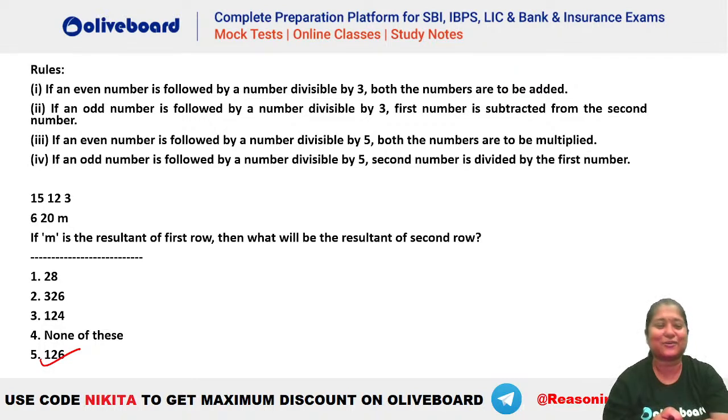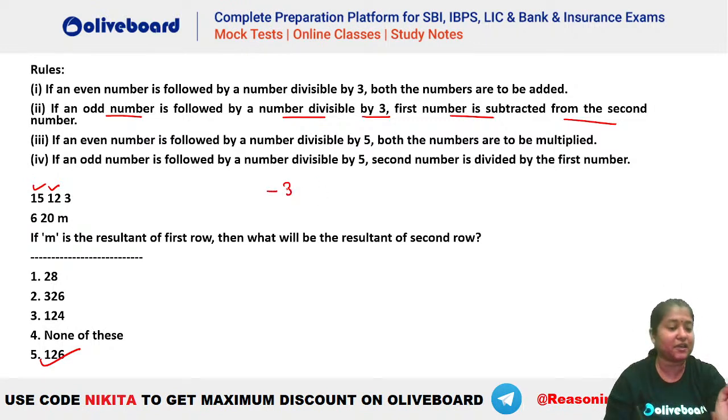Chalo, let's try it out. Okay, let's see how it has to be done. So 15 and 12, you can see these are two. One is odd number, second is even number. So odd number is followed by an even number. So if an odd number is followed by a number divisible by 3, first number is subtracted from the second number. That means you can see first number has to be subtracted. Okay, so that means 15 has to be subtracted from 12. So what do we get? We get a minus 3 here. Be careful. So minus 3 followed by 3.